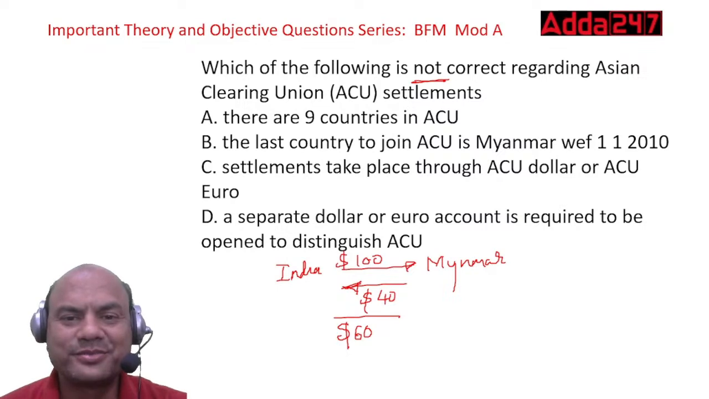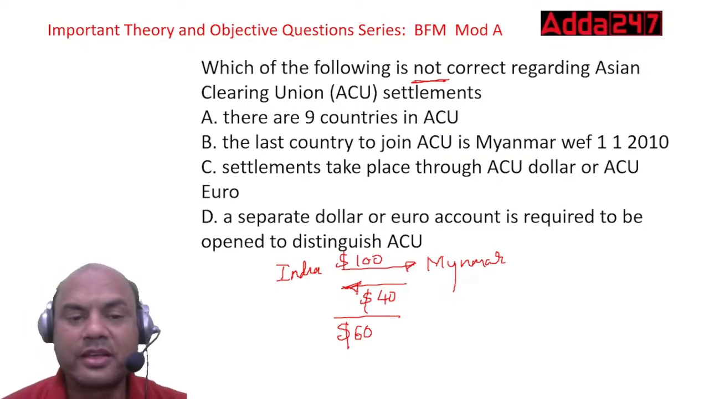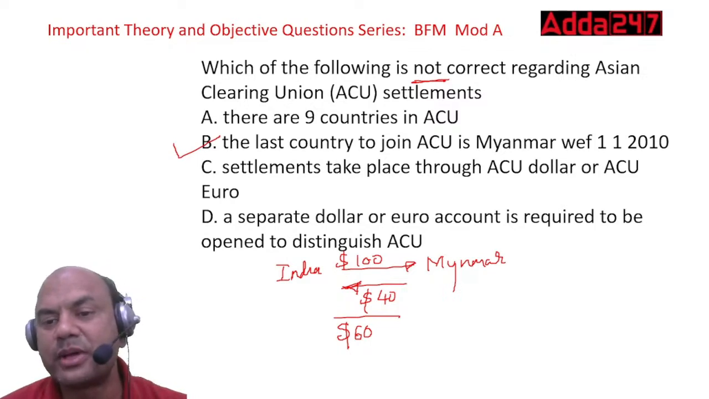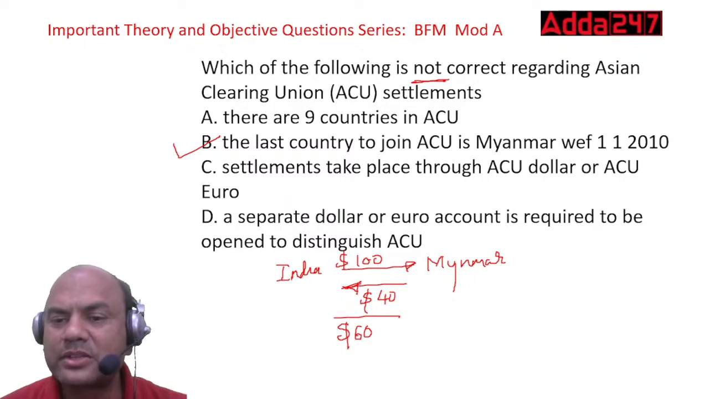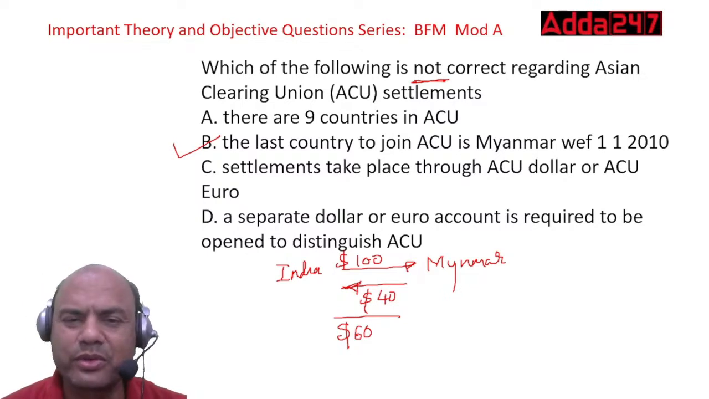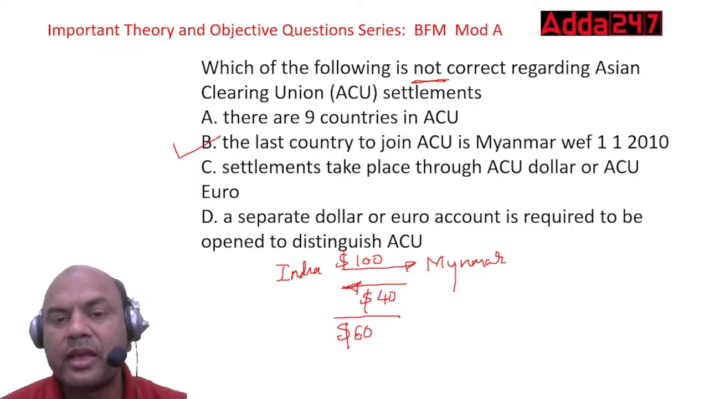Which is the wrong one? The wrong one is this: the last country to join ACU is Myanmar, with effect from 2010. Myanmar is not the last country. Myanmar joined long back, in 2003-04. Remaining all are correct. There are 9 countries in ACU.